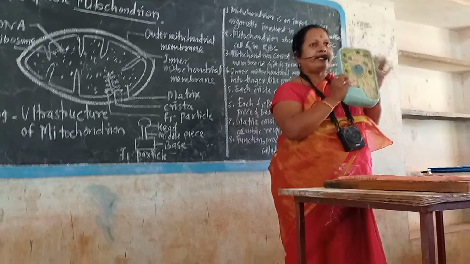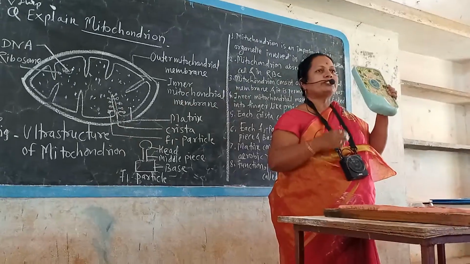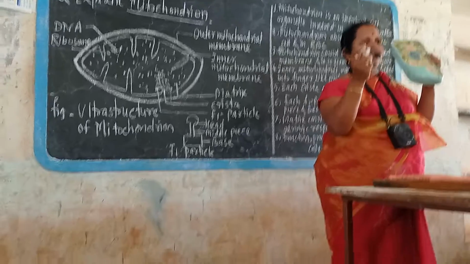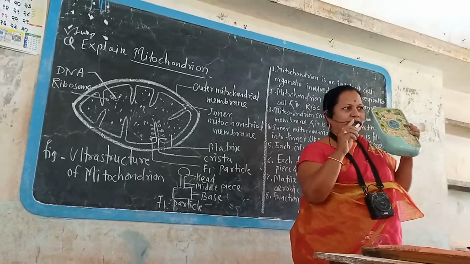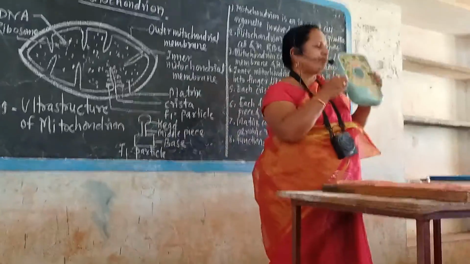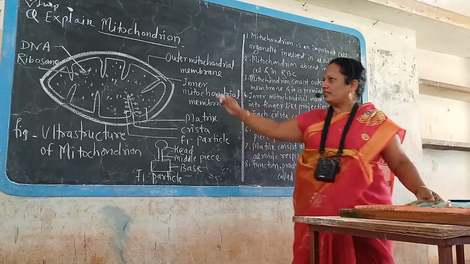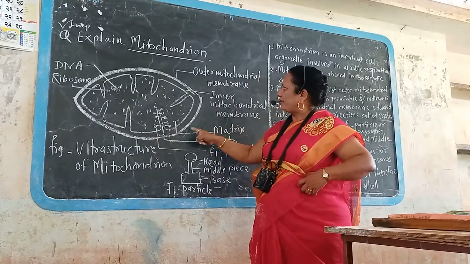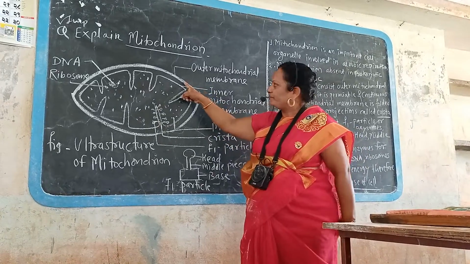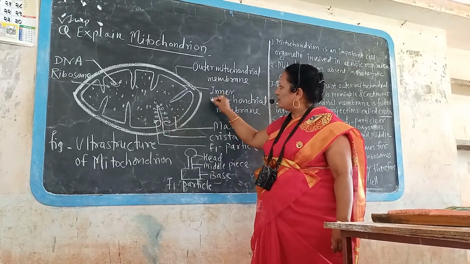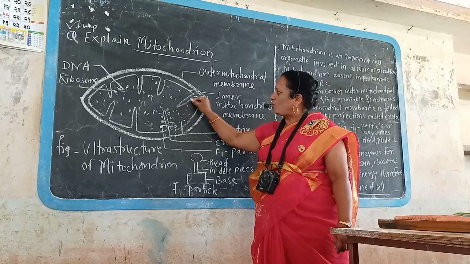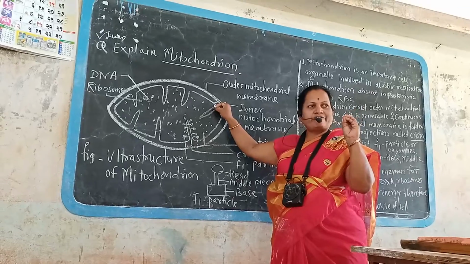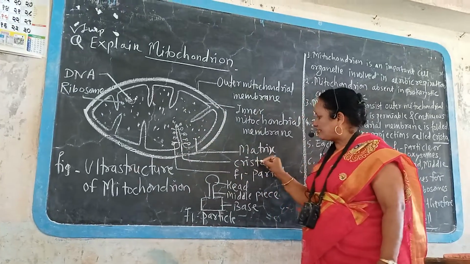In every plant and animal cell, there is the presence of the most important powerhouse of the cell, that is called mitochondria. Singular mitochondrion, plural mitochondria. Each mitochondrion consists of an outer mitochondrial membrane, which is continuous, not folded. Then the inner mitochondrial membrane is folded into finger-like projections. Those projections are called crista.